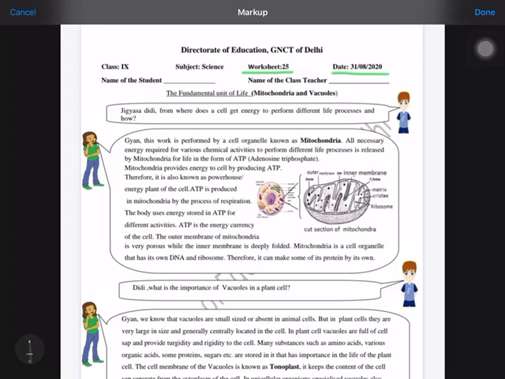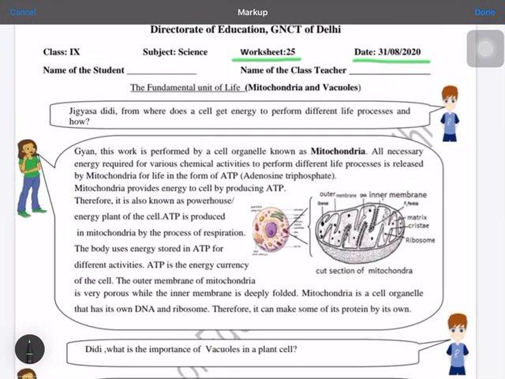31st August. In this worksheet, as the chapter The Fundamental Unit of Life is going on, and we are discussing different cell organelles, we are going to discuss two cell organelles today, that is mitochondria and vacuoles.